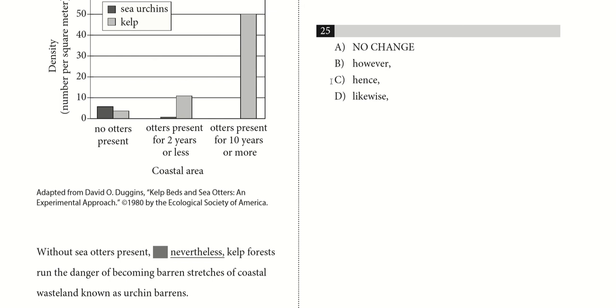C, hence, without sea otters present, hence, kelp forests, no. So, hence, that's like from this moment on, right? So hence wouldn't be very good in this context. And D, likewise, that is not correct because without sea otters present, kelp forests do run danger, but with sea otters present, kelp forests are not in danger. So it's not likewise, so it's not D. So we want B, however.